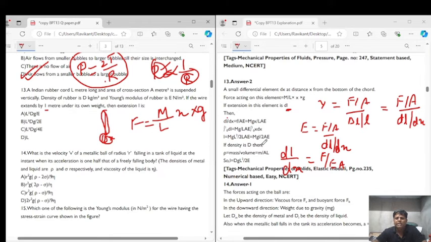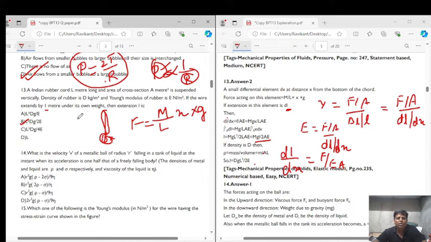Now if density is d, then rho is equal to mass upon volume. So here we have mass upon volume, m by l A, right? Putting this value as density, we get L is equal to d g l square upon 2E. So the correct answer for question number 13 is option B, right?